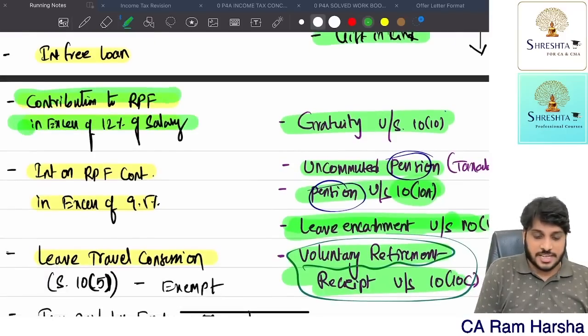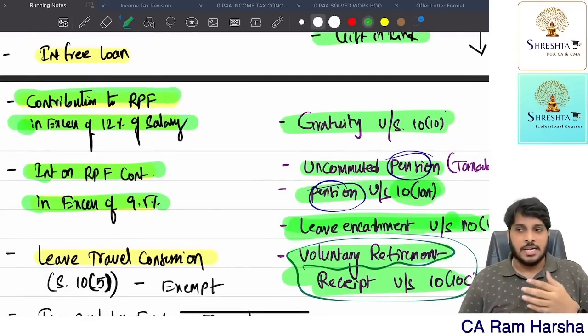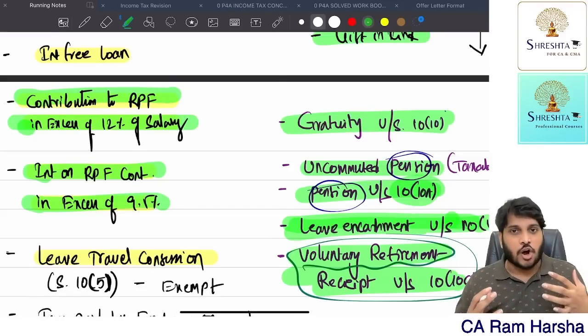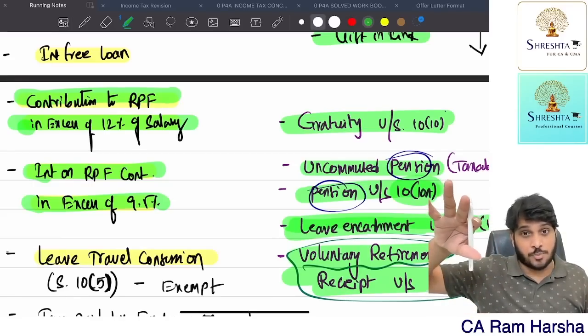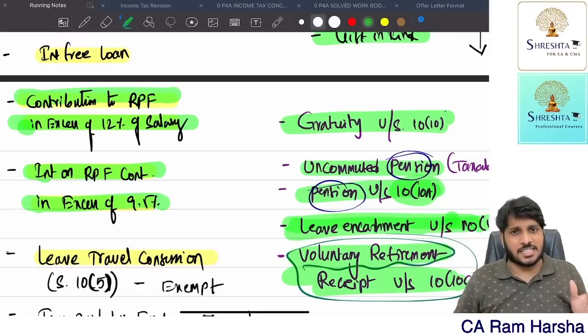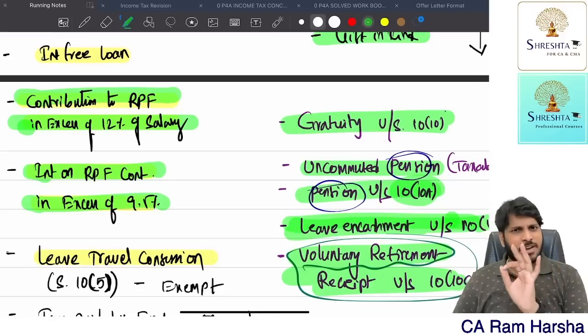Contribution to RPF in excess of 12%. Interest on RPF in excess of 9.5%. What does it mean? Suppose employer is contributing monthly to recognized provident fund in the name of employee. Employee is also contributing out of his salary to provident fund. For him, it's a deduction. Now, company is contributing in your name for your future benefit. That's a benefit for you, right?